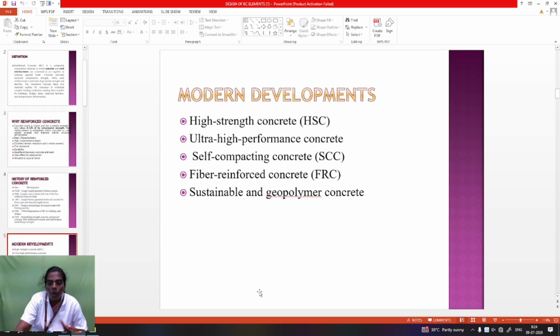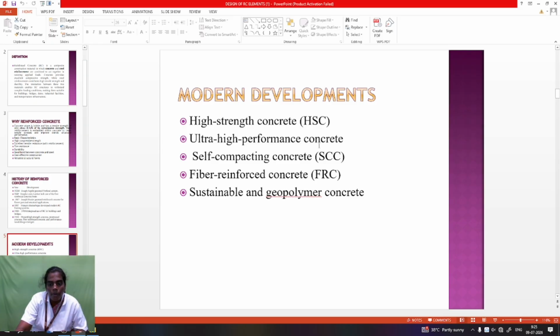Next, modern high strength concrete. What is meant by high strength concrete? RCC means reinforced cement concrete. High strength concrete has high compressive strength and high tensile strength. The grade of concrete is maximum and the steel grade is also maximum. Up to M25 concrete is nominal mix. After that M30, M40, and upcoming M80, M90 are running in the present situation. High strength means minimum M60, and up to M80 it is high strength concrete.